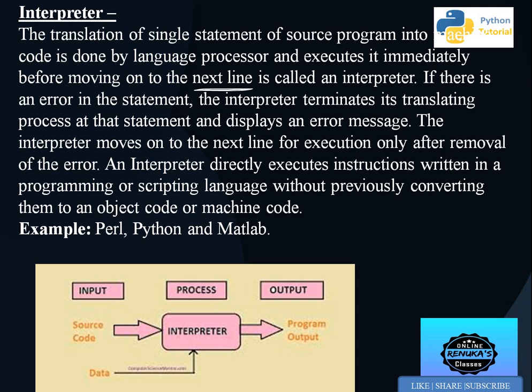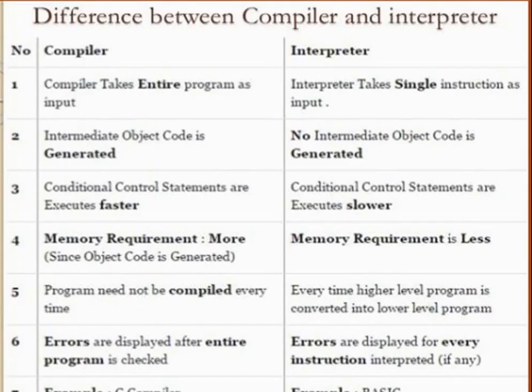That is the task of the interpreter, converting high level code to low level line by line. Perl, Python and MATLAB are languages which use an interpreter. So this is the difference between compiler and interpreter, a very important part.